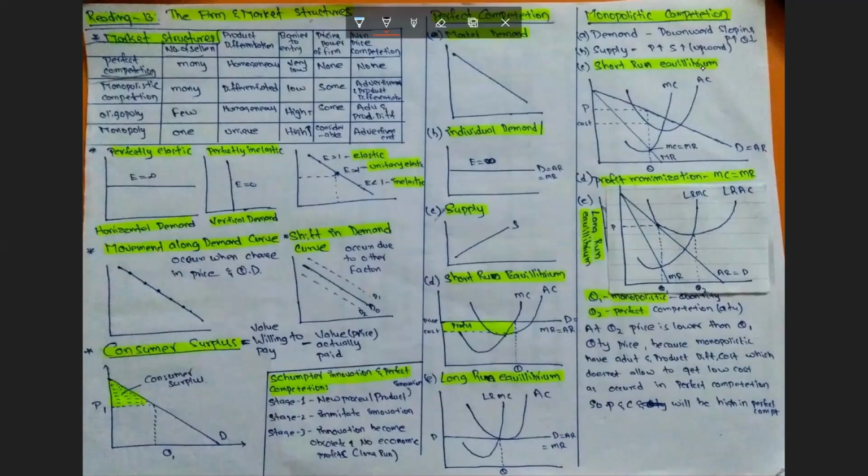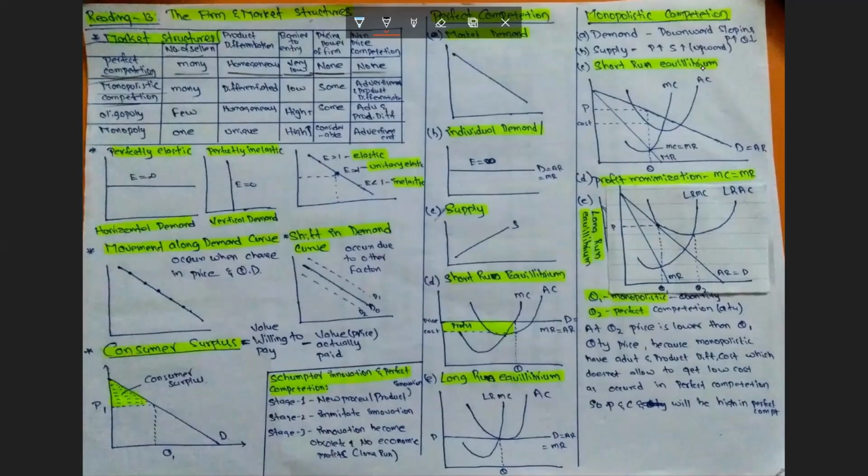So what does perfect competition mean? Perfect competition is a situation where there are many buyers and many sellers in the market, and the goods are homogeneous, that is similar, and there are low barriers to entry, so anyone can enter the market quickly. Pricing power of a firm is none because the price is determined by the market forces, and there is no advertisement and no product differentiation cost in perfect competition. The best example of perfect competition is a vegetable market.